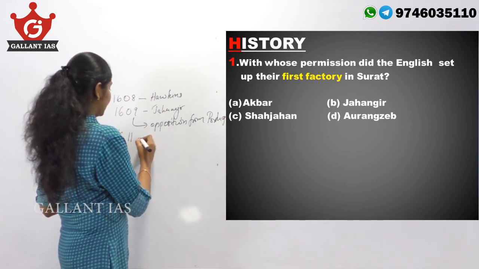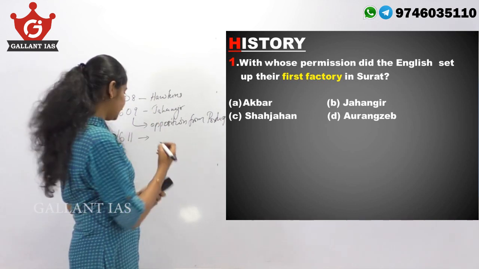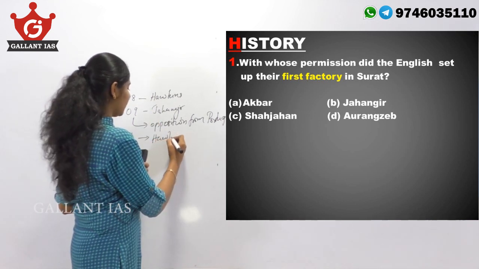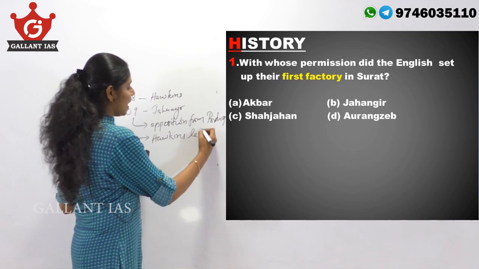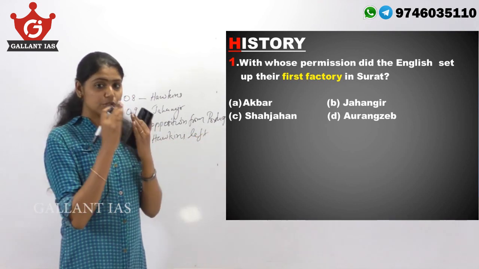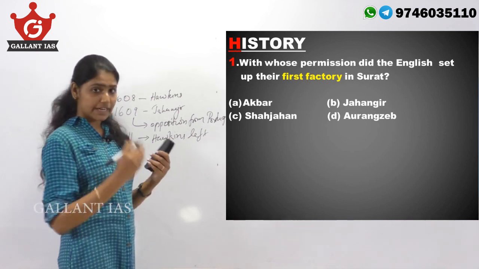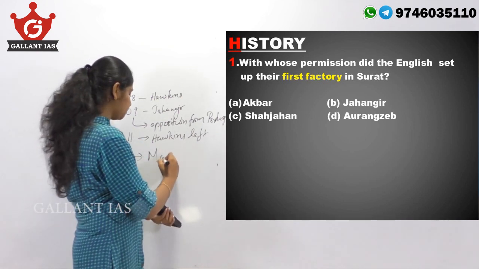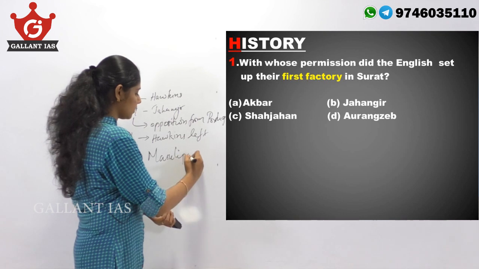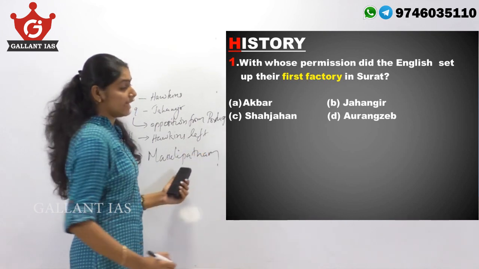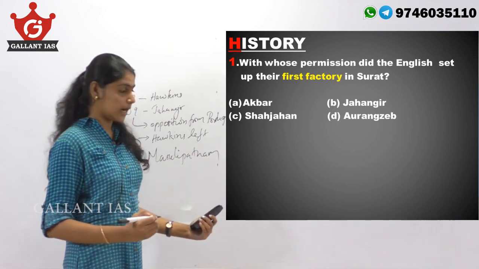So in 1611, Hawkins left India unable to counter the Portuguese. Alternatively, in 1611, a factory was set up in Masulipatam in the southeastern coast of India.